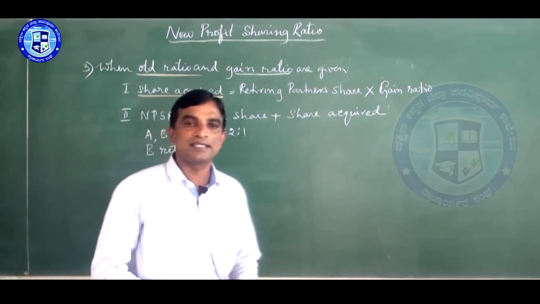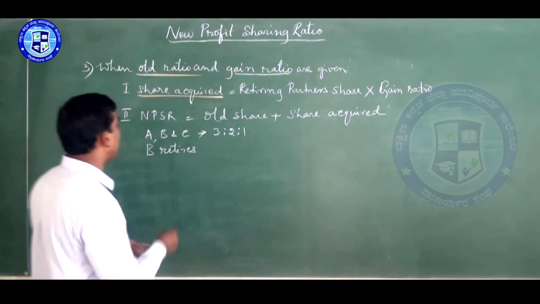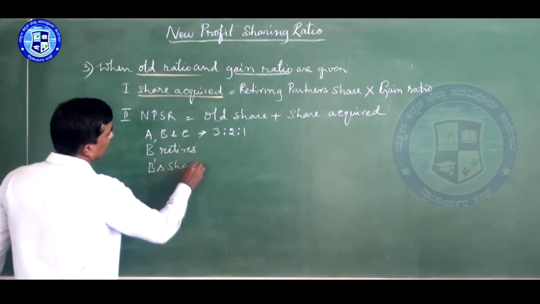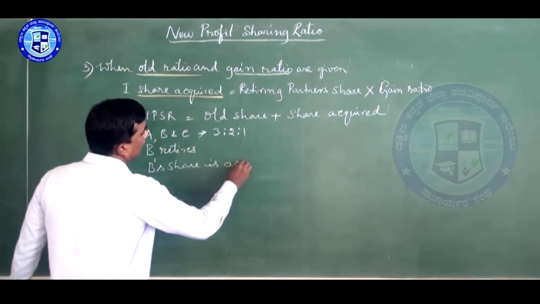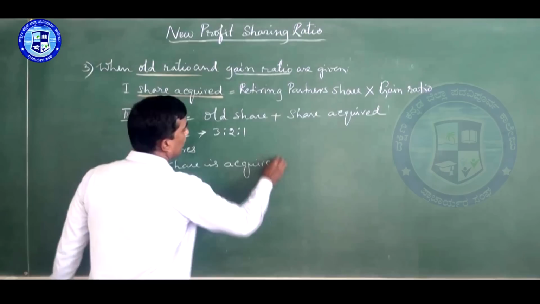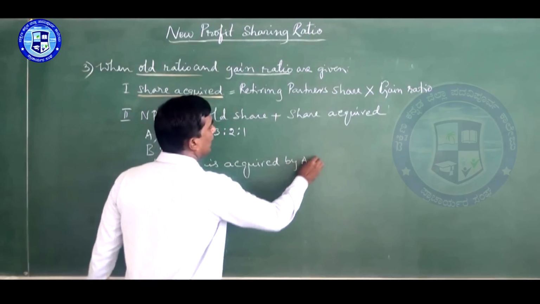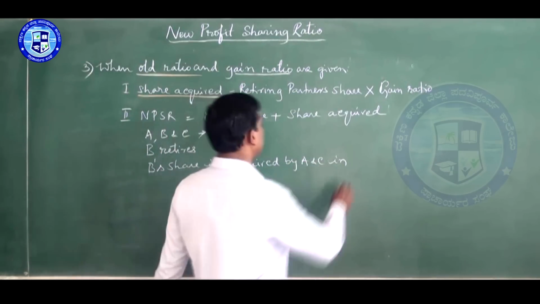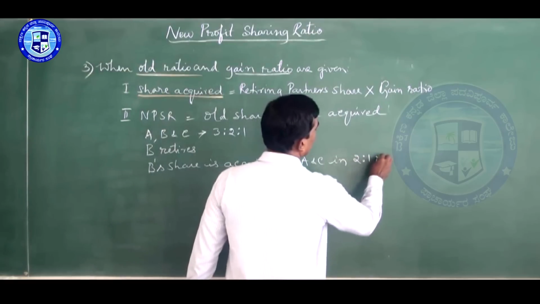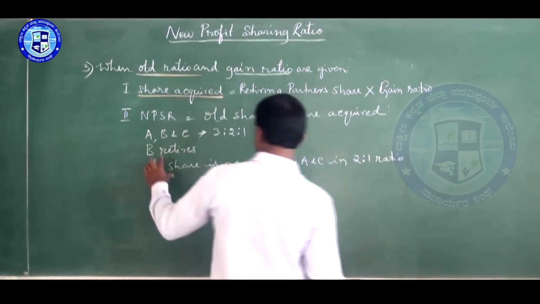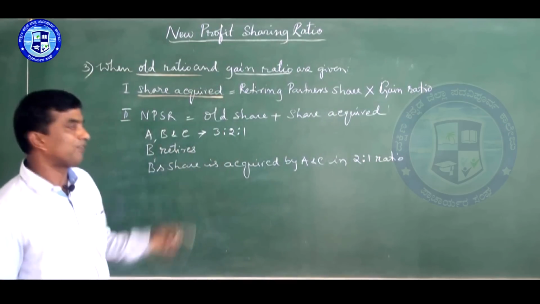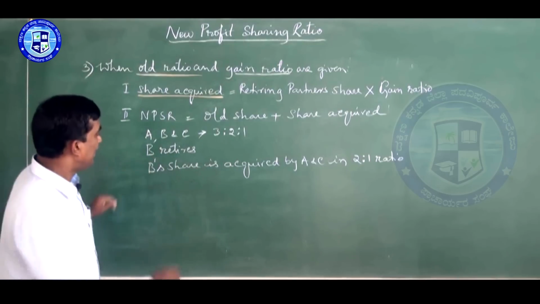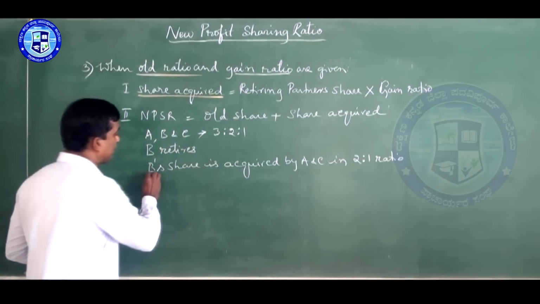After B retires, B's share is acquired by A and C in one ratio, any one ratio. Just take a 2:1 ratio. Calculate the new profit sharing ratio. Just to clear and understand, I'll give a simple example.